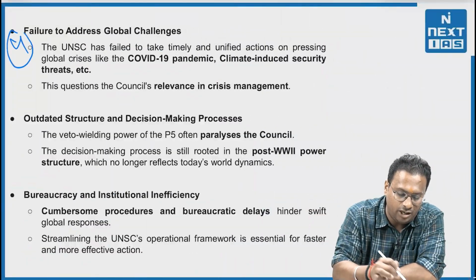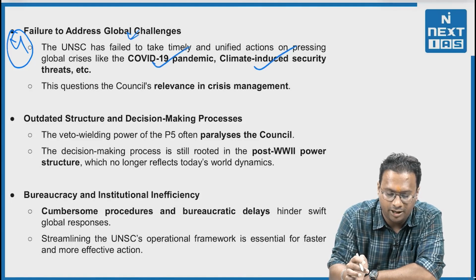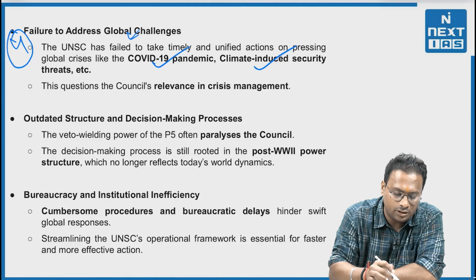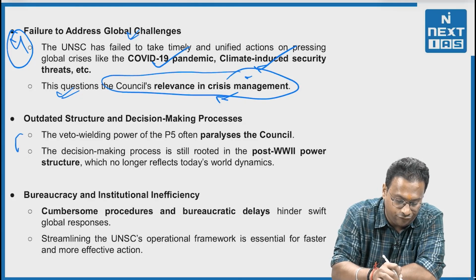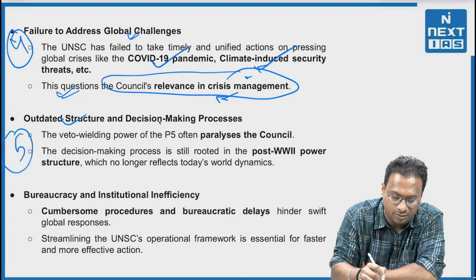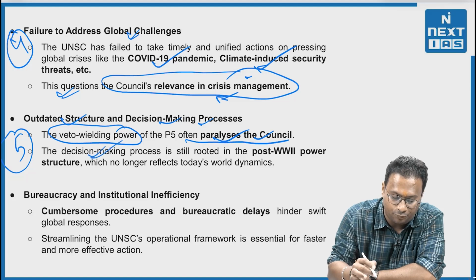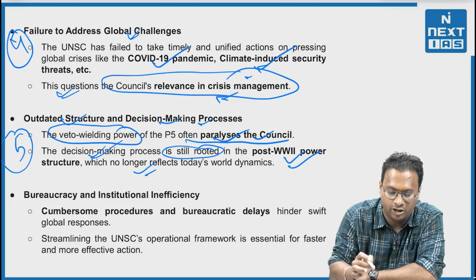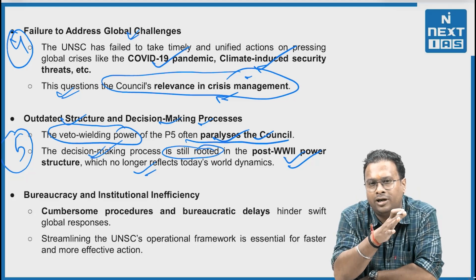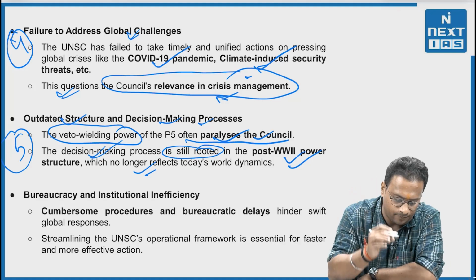Fourth, failure to address global challenges, say the COVID-19 pandemic and climate-induced security risks, right? So, this questions the Council's relevance in crisis management. Fifth, outdated structure and decision-making process. The veto-wielding power of the P5 often paralyzes the Council. The decision-making process is still rooted in the post-World War II power structure, which no longer reflects today's world dynamics, where there is a clear divide between the global north and the global south.